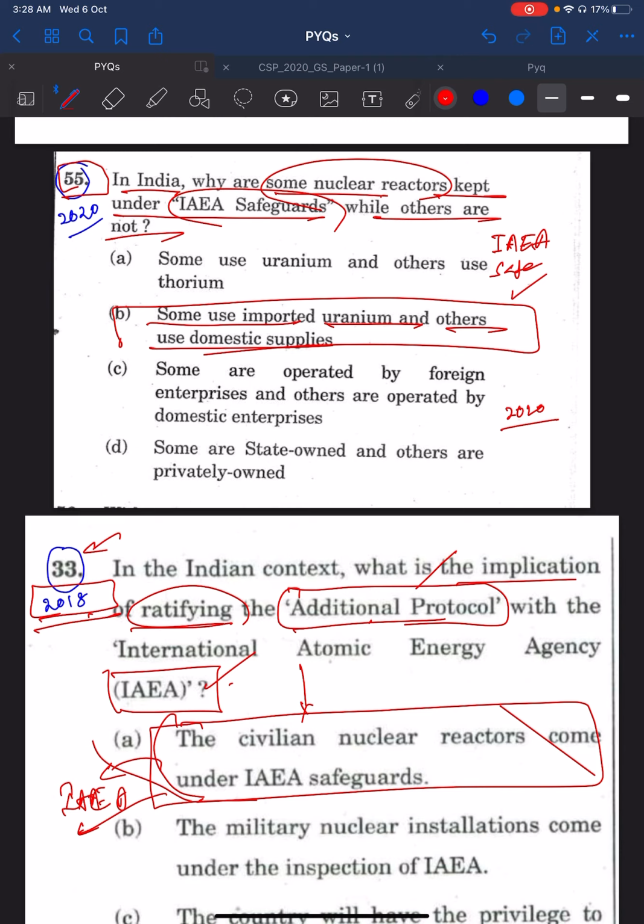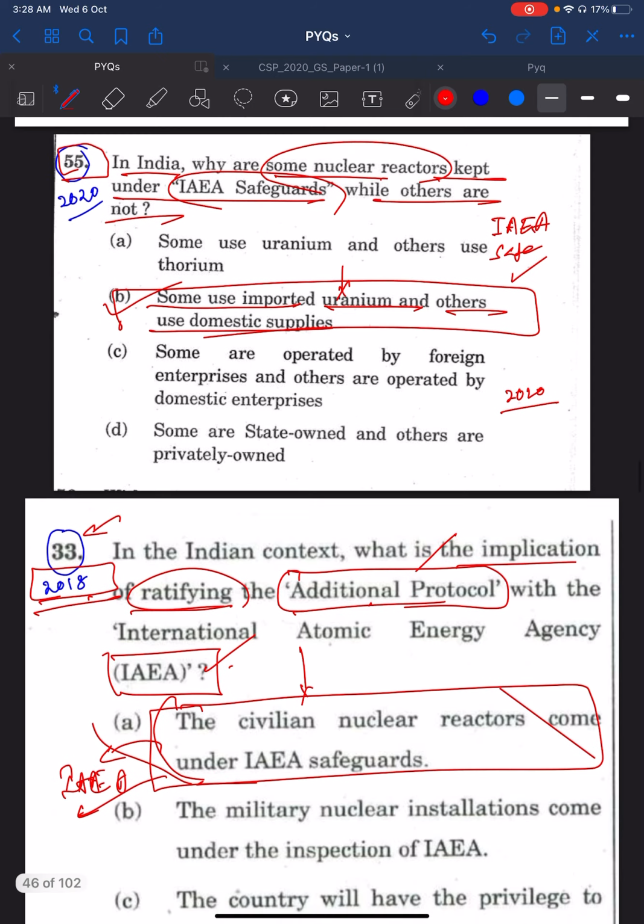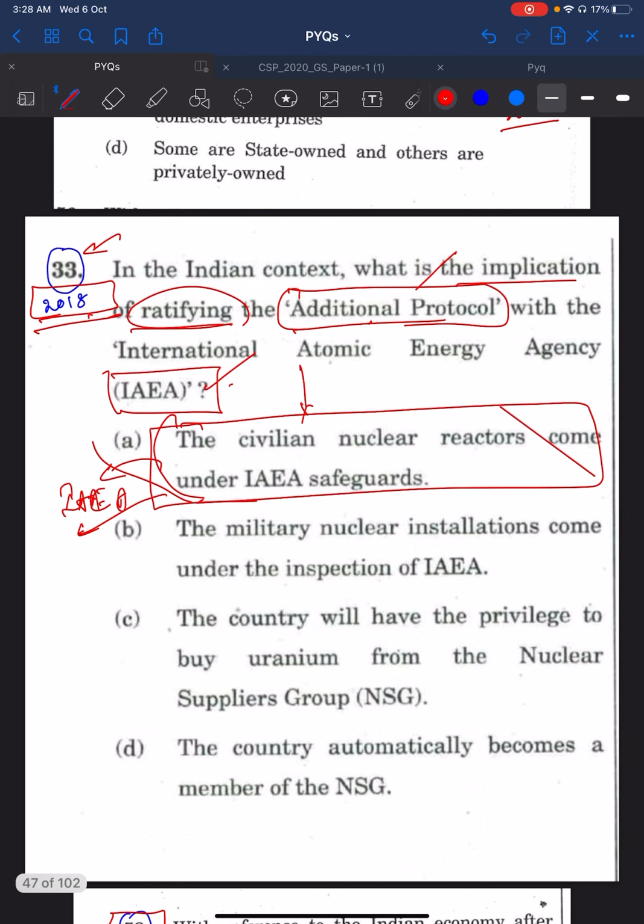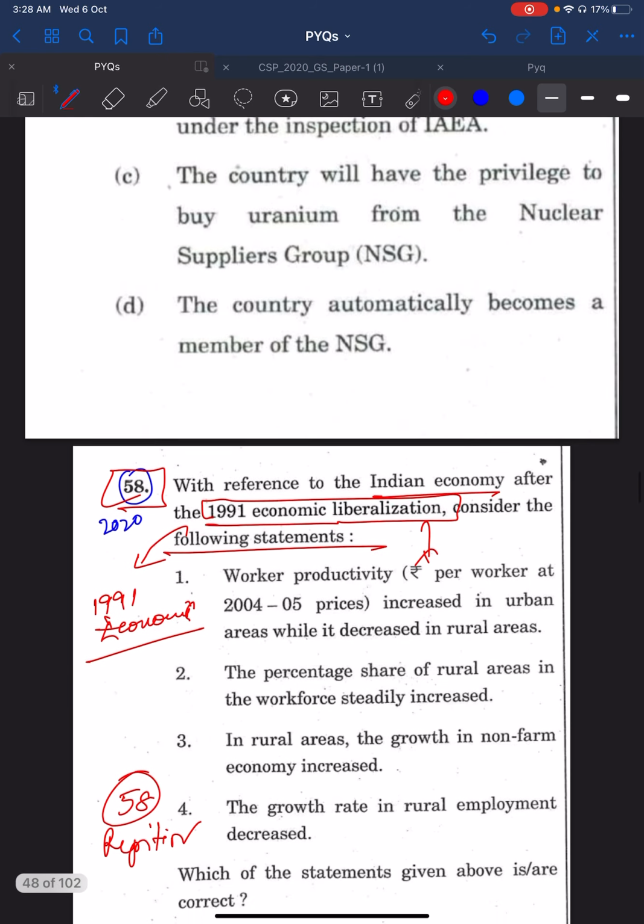Why are some of the civilian nuclear reactors kept under IAEA safeguards? Because some use imported uranium and some use domestic supply. So wherever we are importing uranium, those reactors where we are using imported uranium are kept under IAEA safeguards. That is the basic concept. You would have known this by going through the 2018 33rd question.